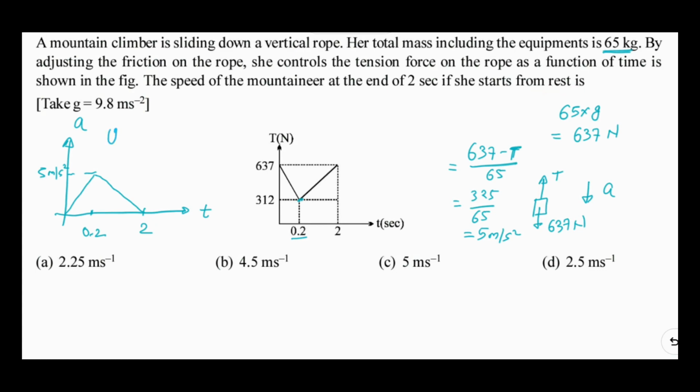So the final velocity should be the area of this graph. As you can see, this is a triangle, so its area can be calculated as half base into height. Base is 2, height is 5, so this is going out to be 5 meter per second. So definitely my answer should be C, 5 meter per second.